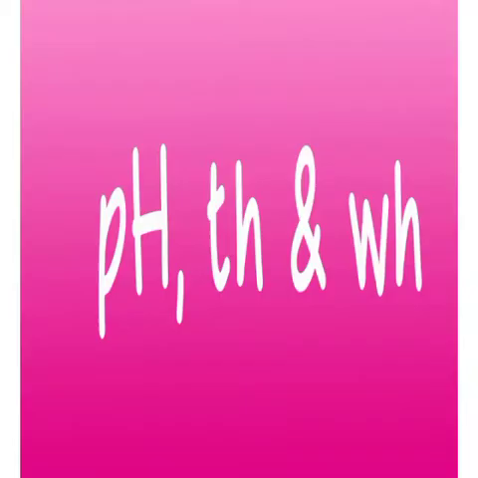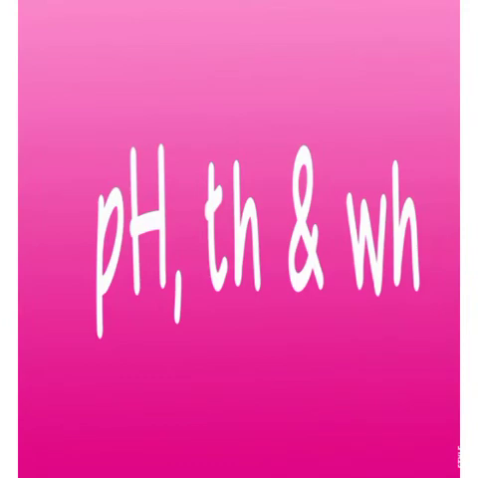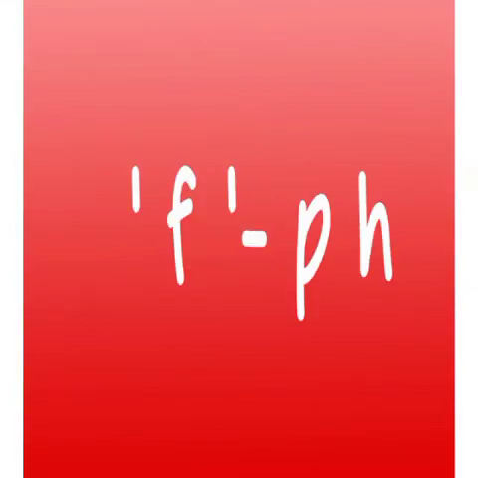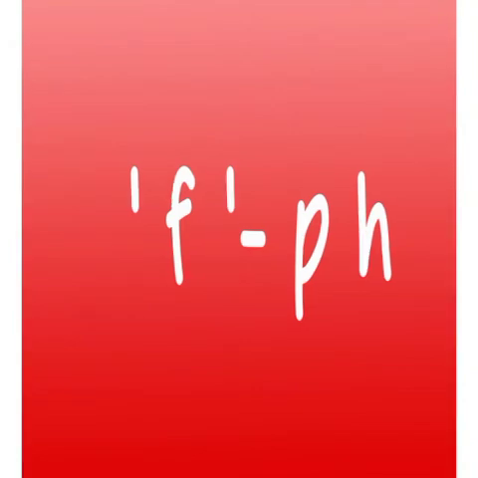Today, we are going to continue with some more digraph sounds like f, th, and v. I will explain how the sounds are formed. Let us see the first example. The sound of letters P and H together joins to form the sound f. See the examples, it will be more clear to you.